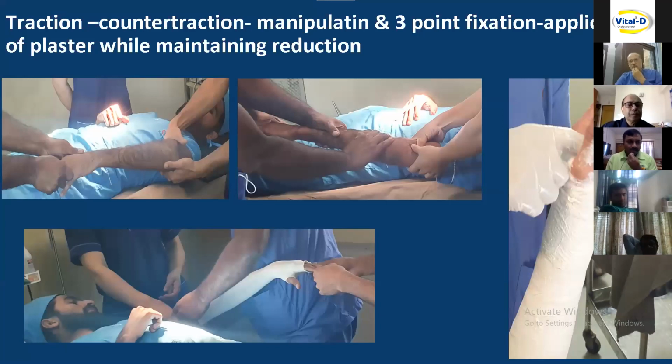Let us look clockwise. In the first picture, the surgeon is providing traction and the assistant is providing counter traction. In the second picture, we see manipulation and three-point fixation of the fracture. The assistant is holding the fracture while the surgeon is completing the plaster. These are the basic steps of closed reduction and plaster immobilization.